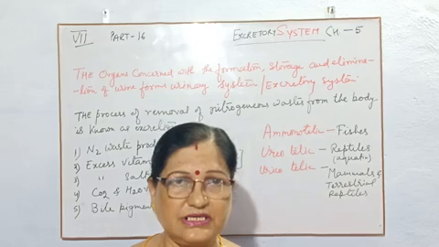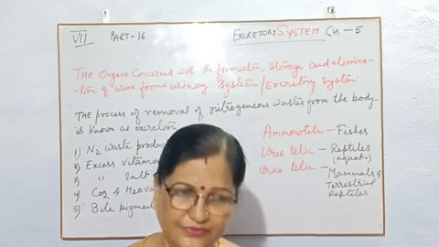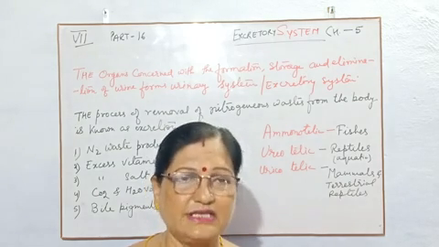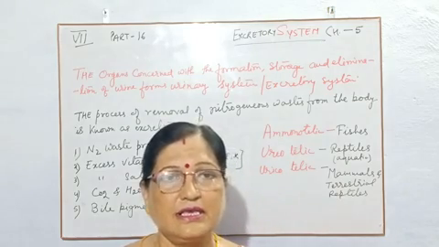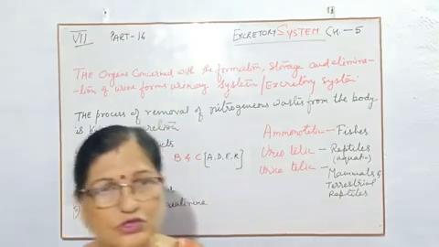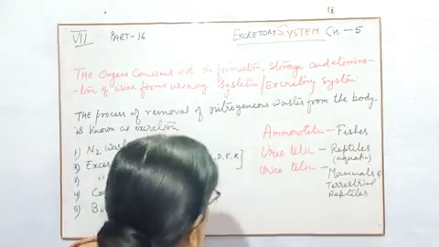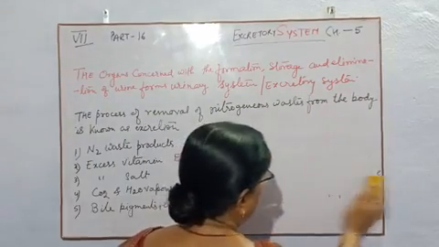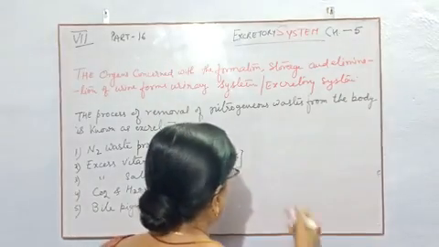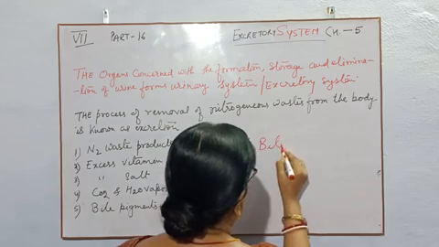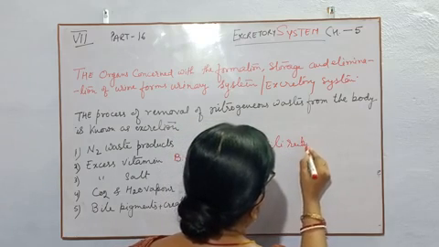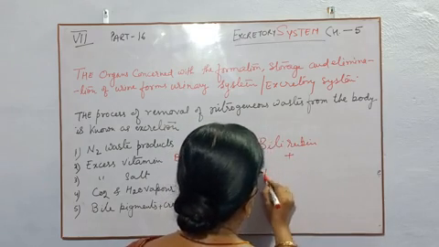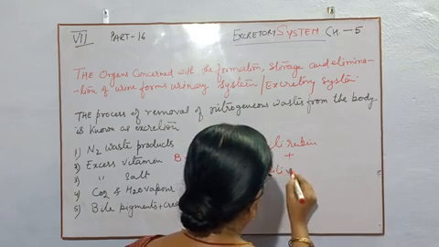After 120 days, they die or are destroyed, and they form two pigments, bilirubin and biliverdin.